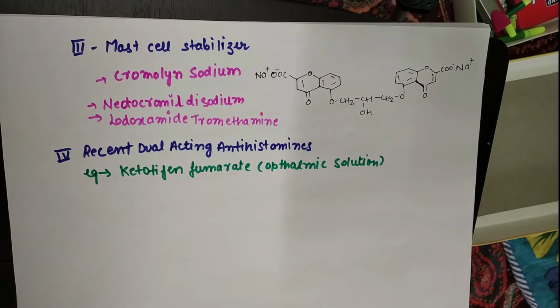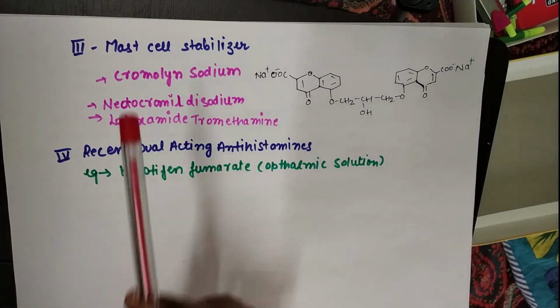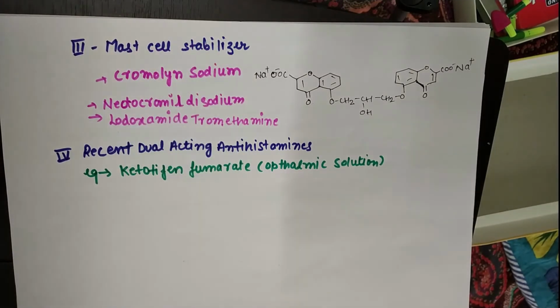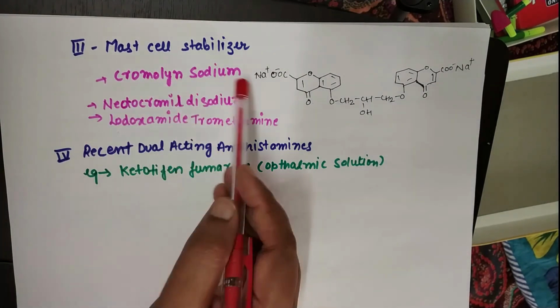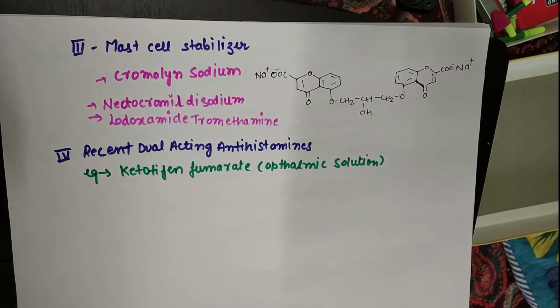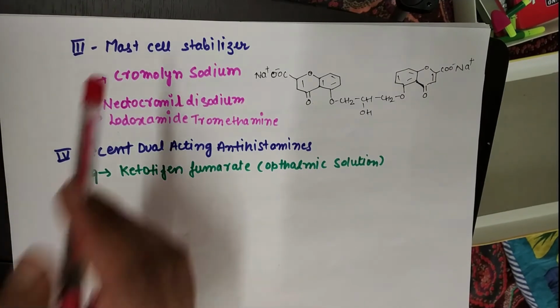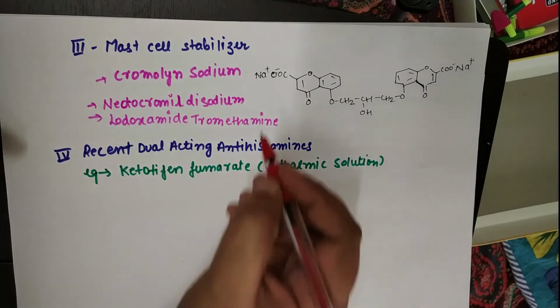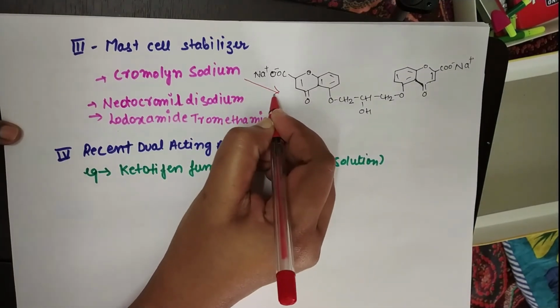So after the second generation drugs, some more categories of drugs are included in antihistaminic drugs, which are given in combination to enhance the antihistaminic activity. Like here, another category is mast cell stabilizer. In your syllabus it was mentioned as cromolyn sodium, which is a mast cell stabilizer. So this is the structure of cromolyn sodium.